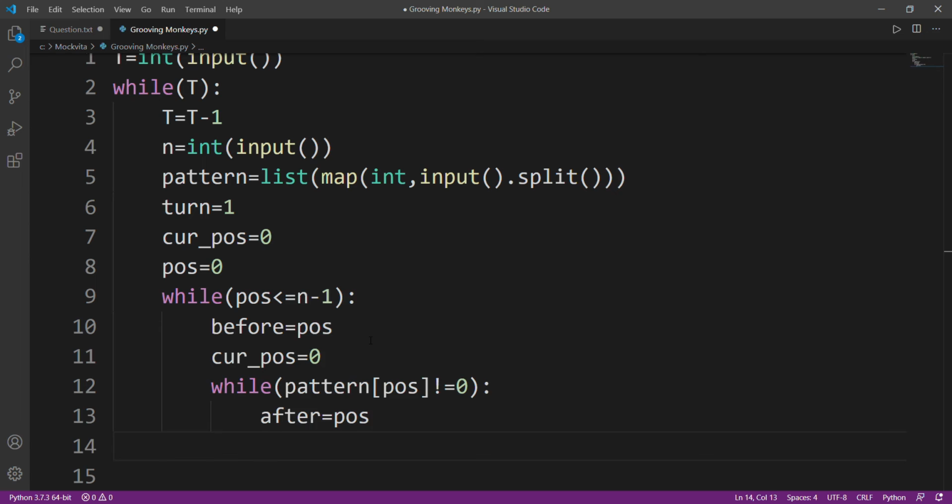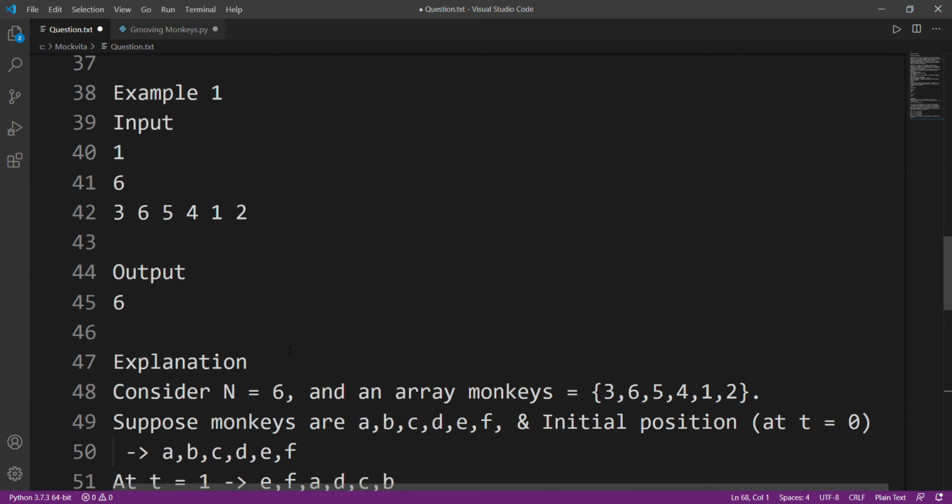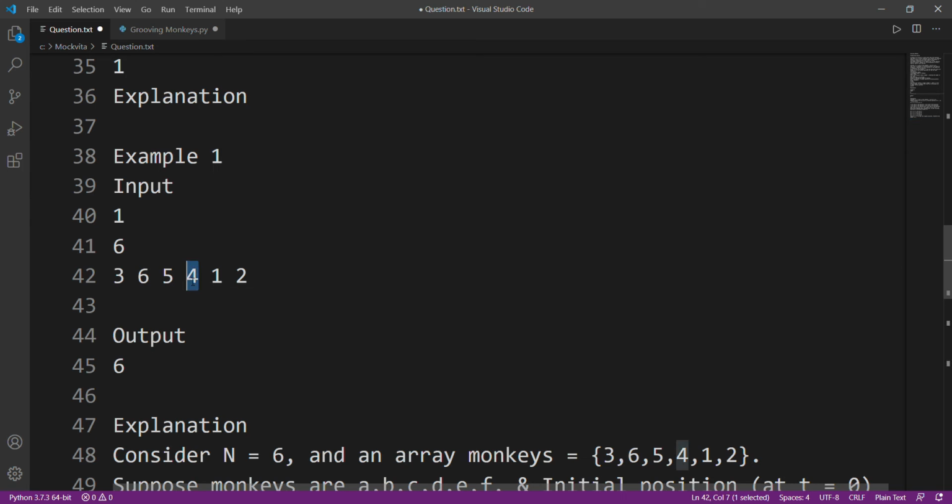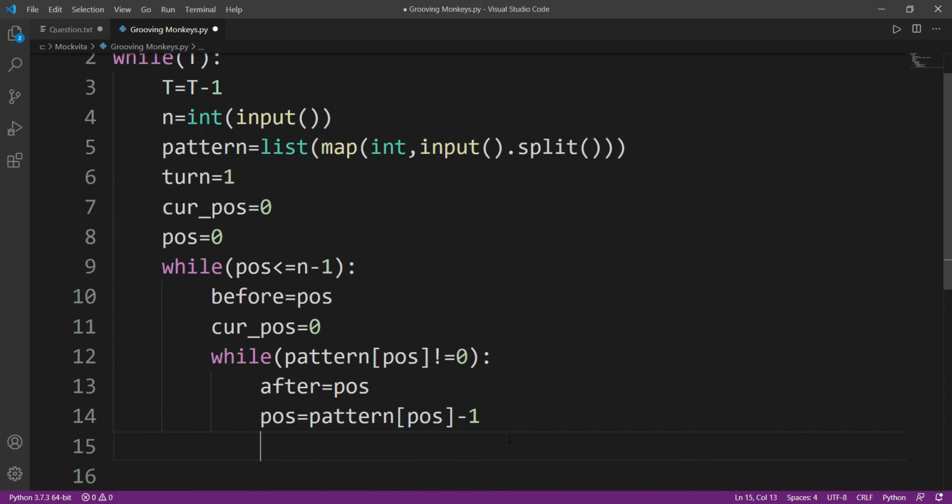All right, so this position will become where it was supposed to go. Since the indexing will start here from 0, I have to subtract 1. In this question, when we want to move to the fourth position, we were simply coming here, right? But originally our array goes like this: 0 1 2 3 4. So if I want to come to the fourth position, I have to take my input and subtract 1 from it, because the fourth value will be stored at index 3.